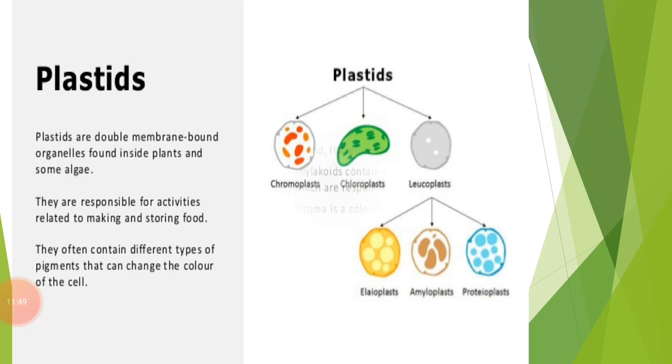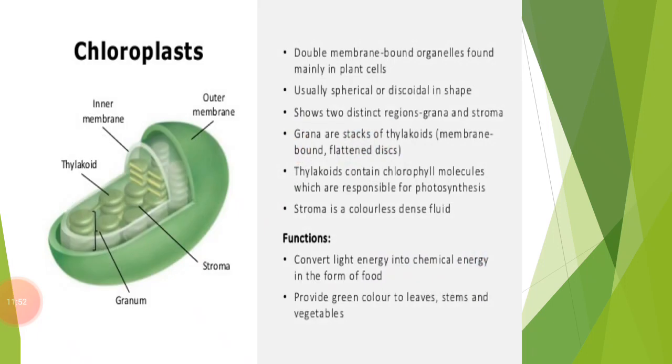So the next one is the chloroplast. Now we are going to know about the chloroplast. Chloroplast is a green colored plastid that contains a green pigment, commonly known as chlorophyll. These green plastids are commonly known as chloroplasts, and their number varies from species to species. This chloroplast also has two distinct parts.